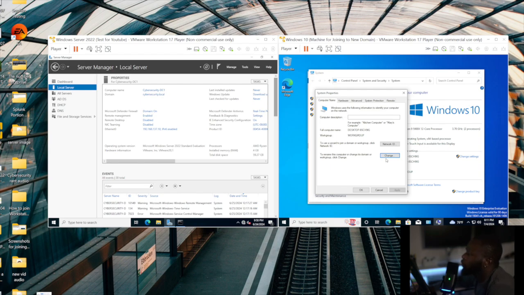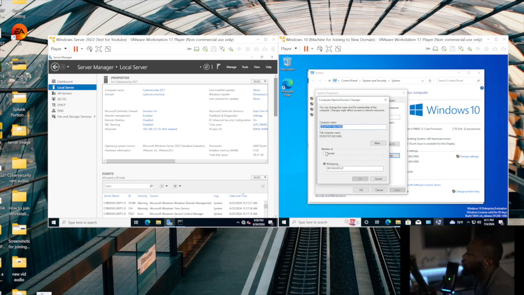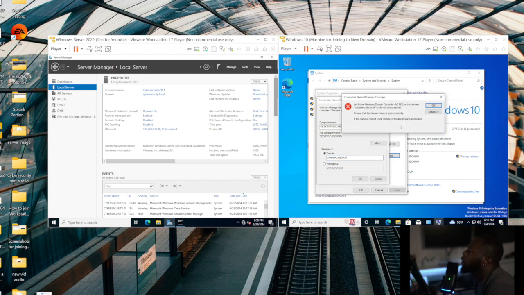Now go to change, and then go to domain, and now you have to type in this domain right here. So we'll just type that in, Cybersecurity.local, and then we hit OK.